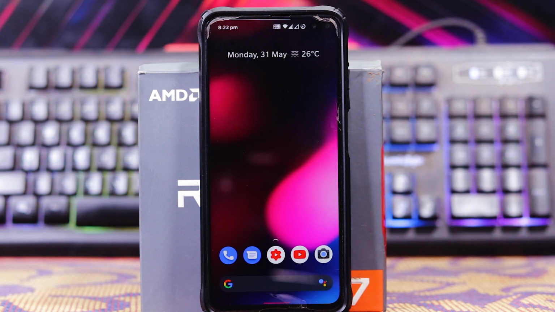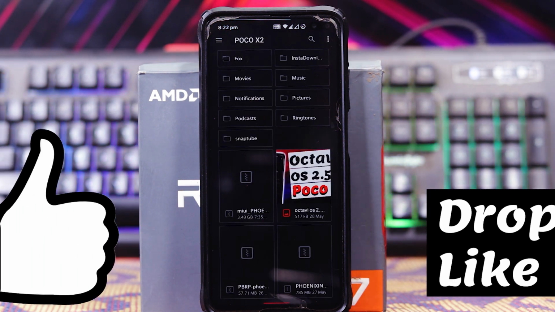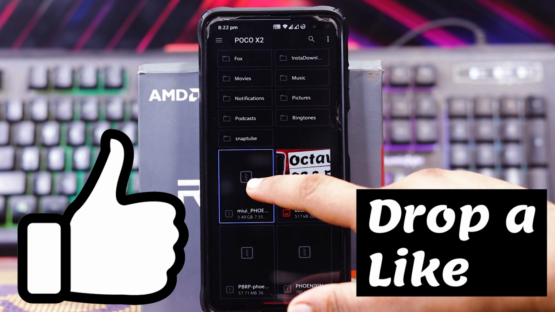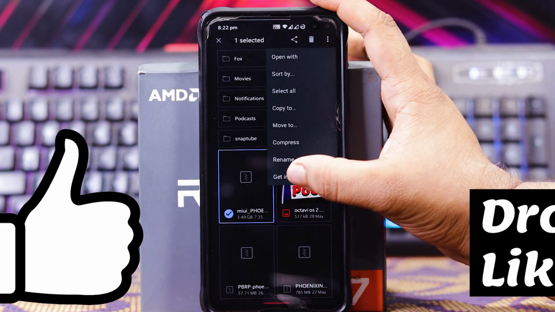So let's see how to install the MIUI 12.5 21.5.28 update on Poco X2. I'm currently on the Derpfest OS. To install the MIUI 12.5, just download the one file. I'll show you. As you can see, just download the one file. That is this one. Get info.